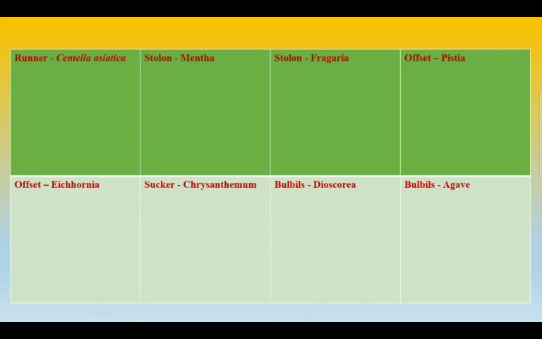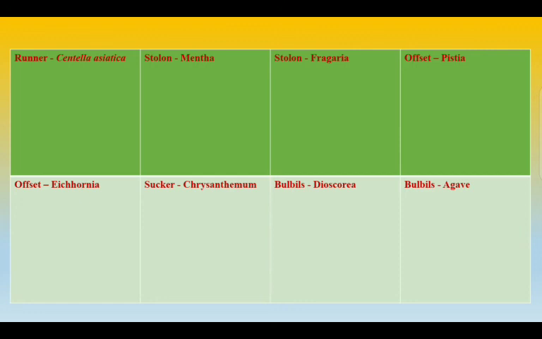The next, subaerial stem modifications, are also present. The first one we'll see is the runner. What is runner? Runner is a slender, horizontally growing branch, that is the internodal region, at the ground level. It arises as an axillary bud and creeps along the ground some distance away from the mother plant, then strikes roots. When runners break off from the mother plant, it results in an independent daughter plant.